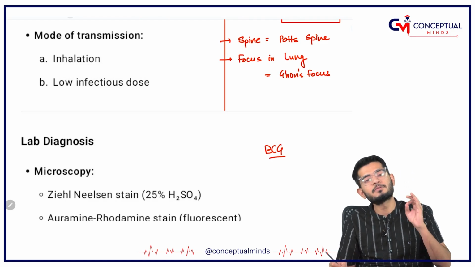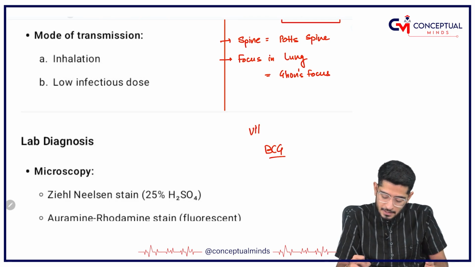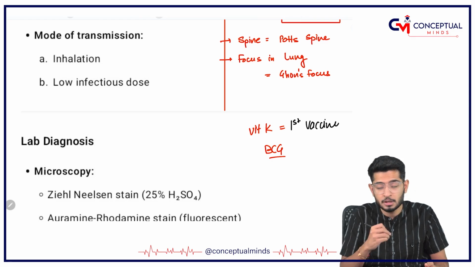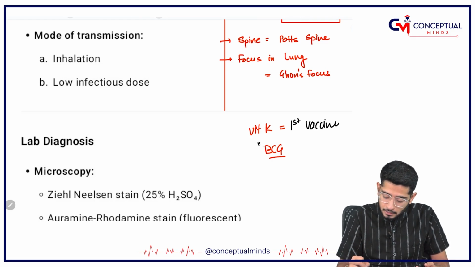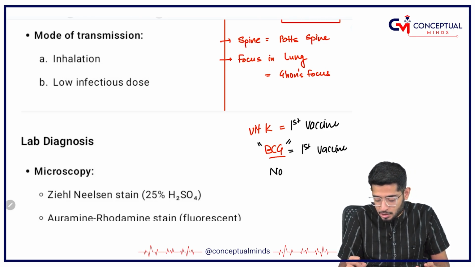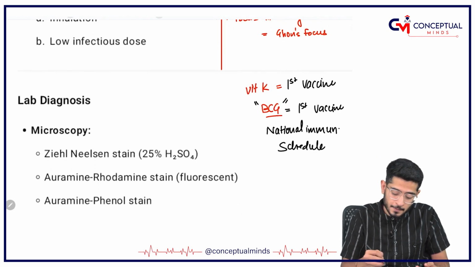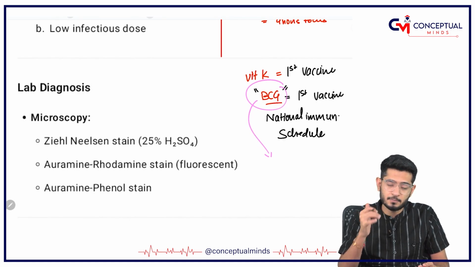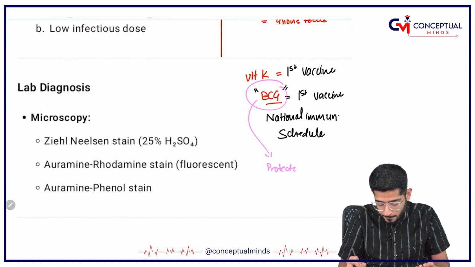The very first vaccine given to the baby is vitamin K on the thigh, but the first vaccine as per the National Immunization Schedule, the card, is going to be BCG, because TB is so common in India. So basically we give BCG for protection against TB.